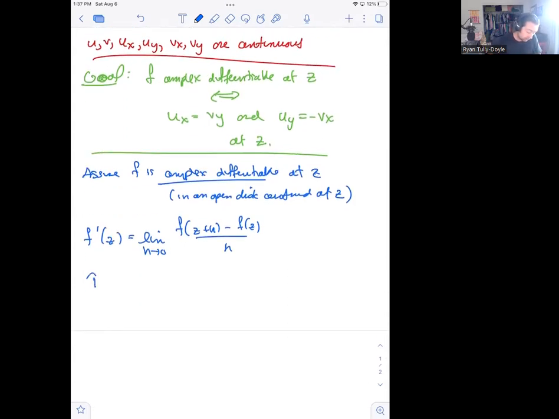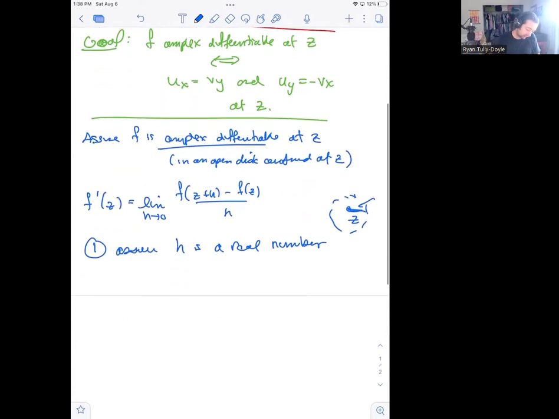So the first thing we'll do is assume that h is a real number. The picture here is something like if this is z, and we have some disk around z, we're going to approach z along the real axis. So h is assumed to be real here.